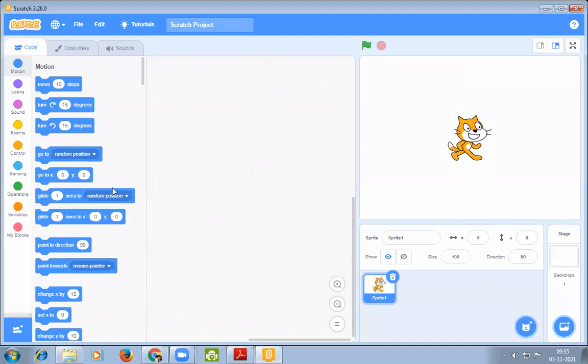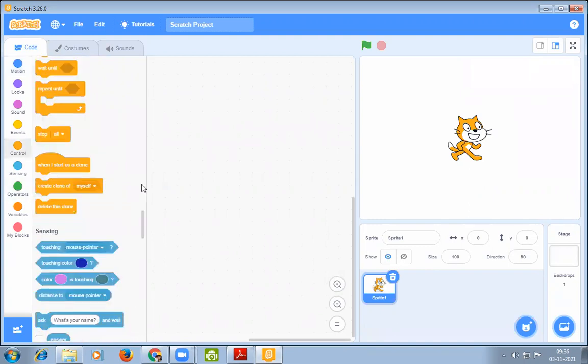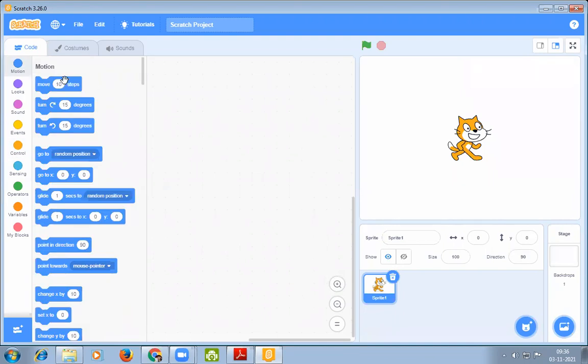First, this portion where Motion is written and blocks appear is known as the block palette. This portion is known as the block palette because all the blocks are available here. We can just drag them and drop them on the scripts area. So this portion is known as the block palette.